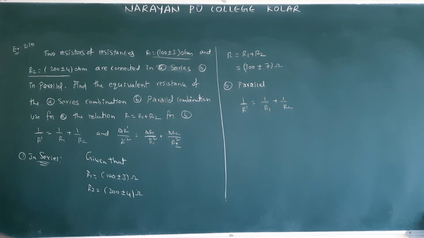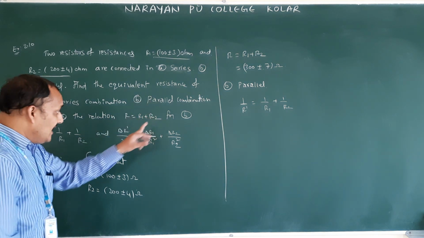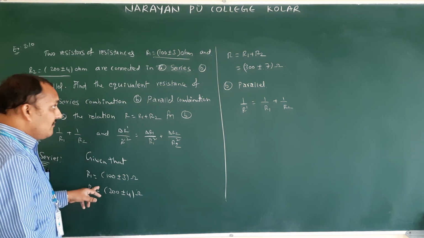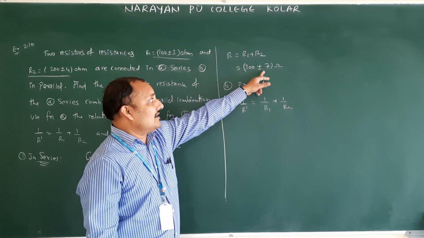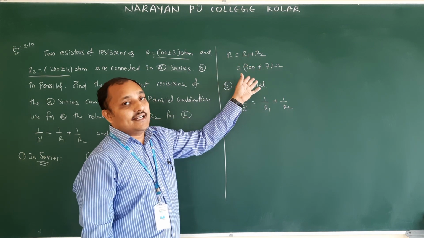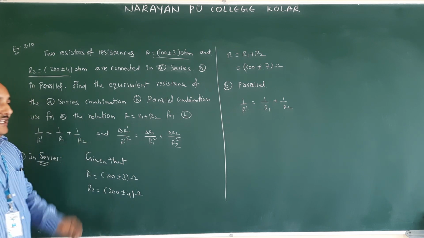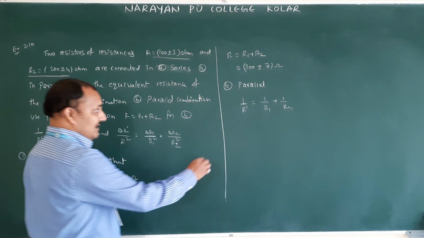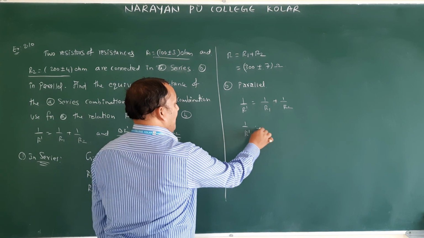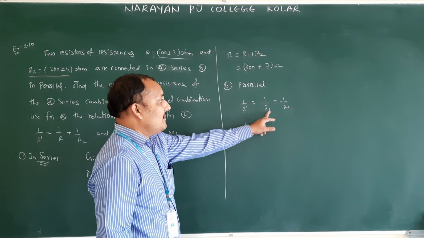So delta R dash also we should find, R dash and delta R dash. We found R is nothing but R1 plus R2, delta R is nothing but delta R1 plus delta R2. Delta R dash we will get by using this equation: 1 by R dash is equal to 1 by R1 plus 1 by R2.